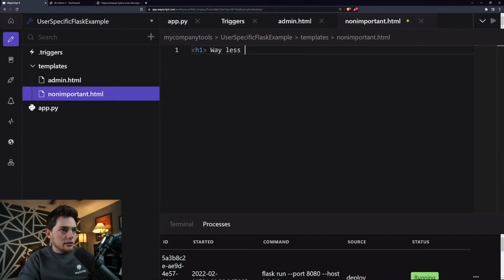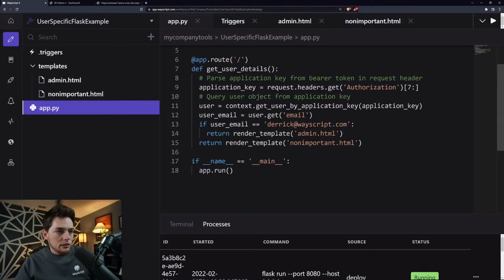Way less secret stuff. All right, perfect. So at this point, we have all of this logic. I will be amazed if it runs without any errors. I'm just double checking real quick. But let's hope it does.